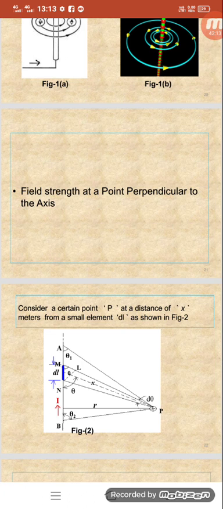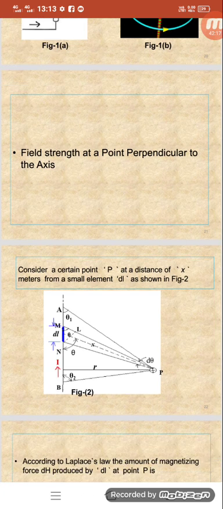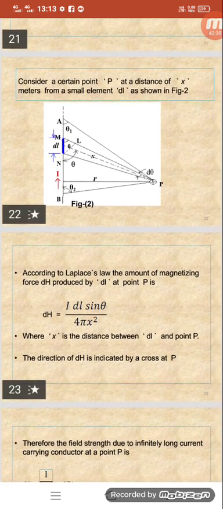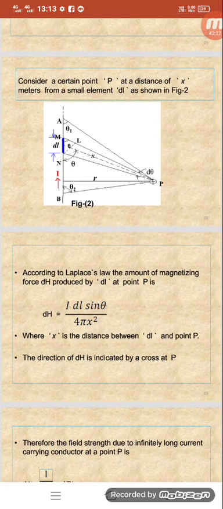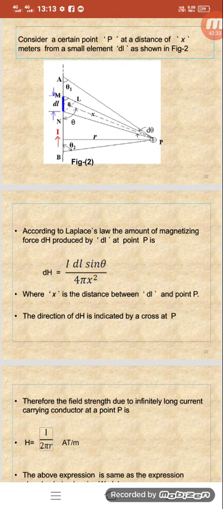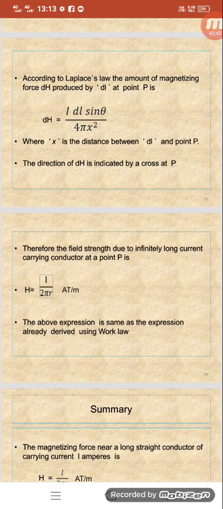Consider a certain point P at a distance of x meters from the small element dl, as shown in the figure. According to the Laplace law, the magnetizing force produced by this dl at a point P is I dl sin theta by 4 pi x square, where x is the distance between the dl and the point P. Therefore, the field strength due to an infinitely long current carrying conductor at a point P is H equals I by 2 pi r. The above expression is the same as the expression already discussed using Work's law.